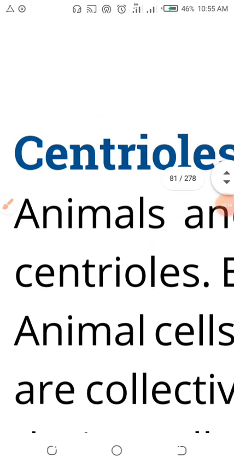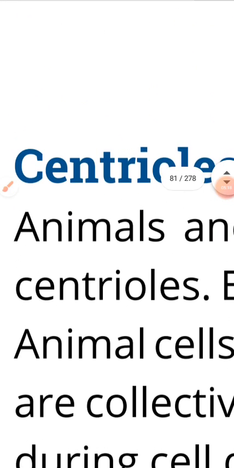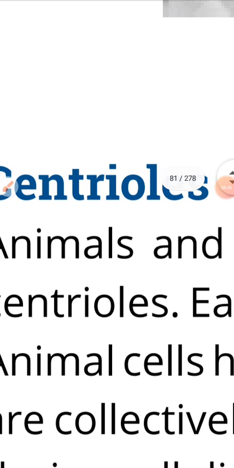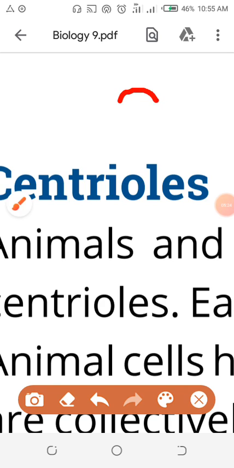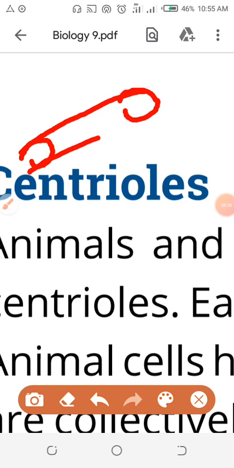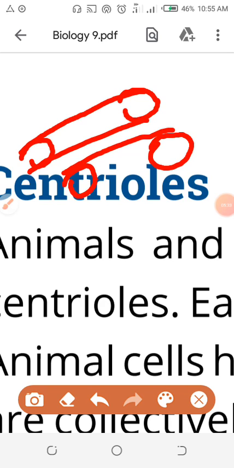We'll go back to the centrioles. How many cylinders? I am using the word cylinder because they have cylindrical shape. Then I will name technically as well. I will draw one cylinder here. Look here, this is the one cylinder which I am making here, and that is another cylinder. These two cylinders I have made, these two cylinders collectively are called centrioles. These are the centrioles.